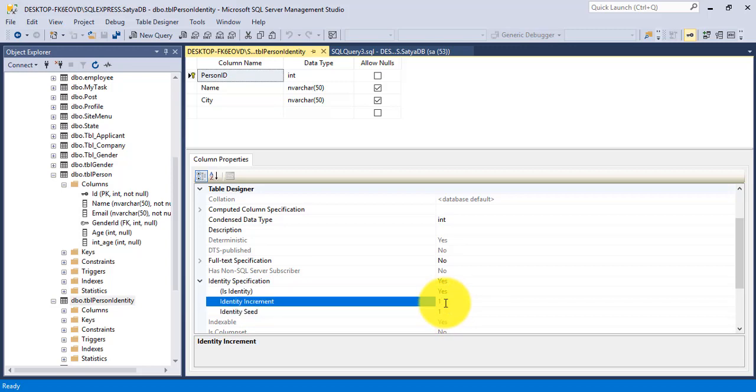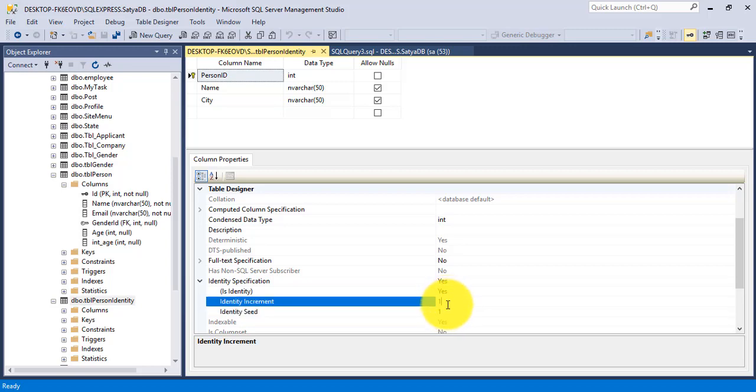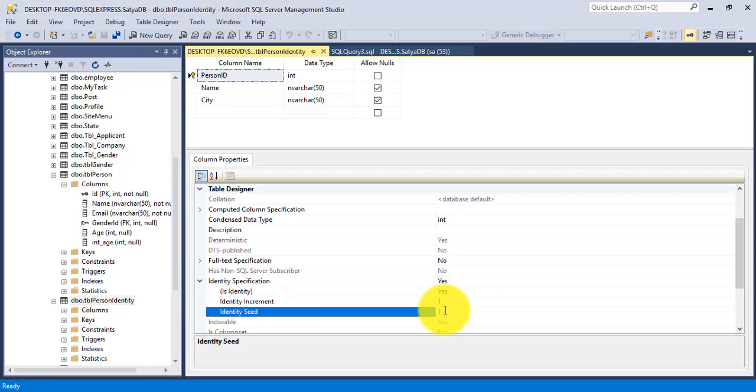So seed and increment values are optional. In a real time scenario, these two option values should be identity increment equal to 1 and identity seed equal to 1. But if you want to customize, you can do it. If you want to set the identity increment equal to 5, or here if you want to set it as 1000, then you can do it. But actually in a real time scenario, it should not be, and by default identity increment and identity seed are set to 1, 1.